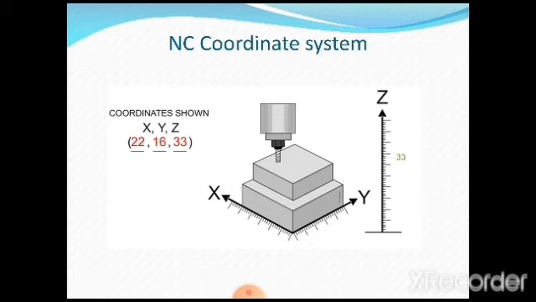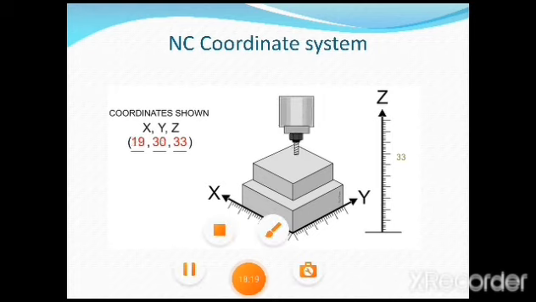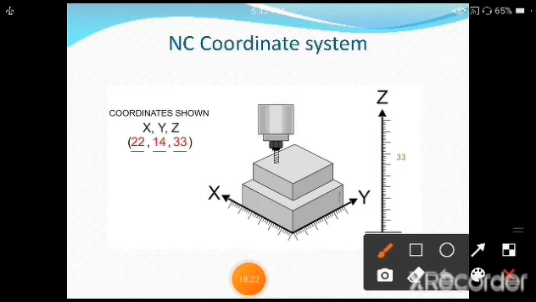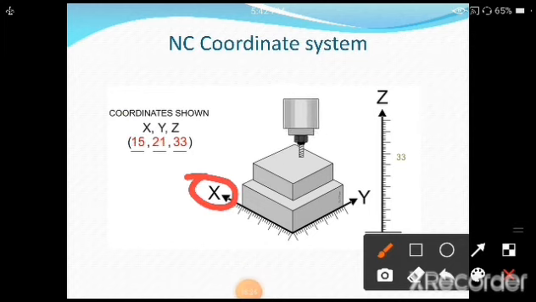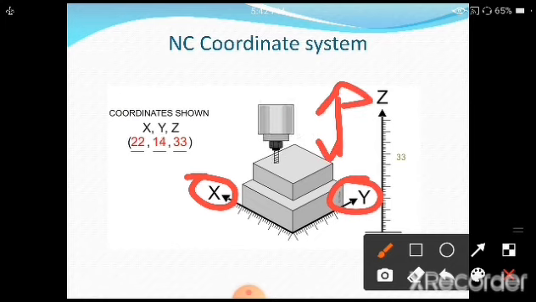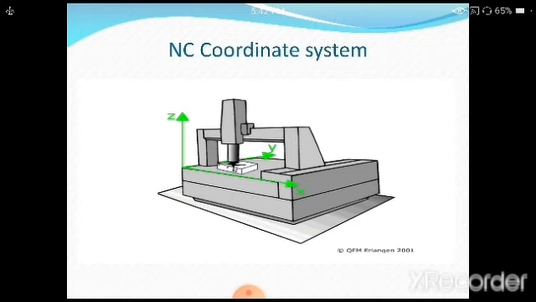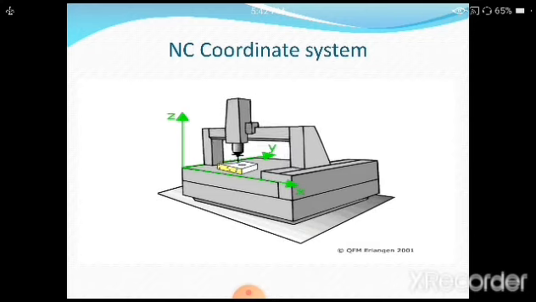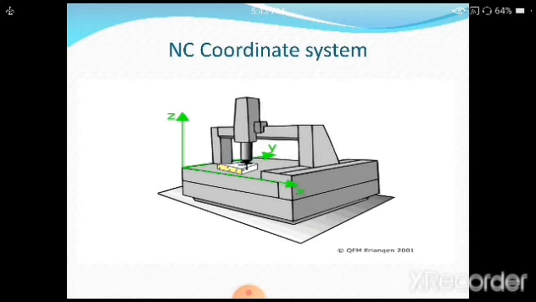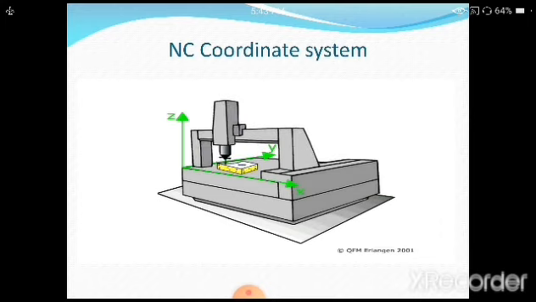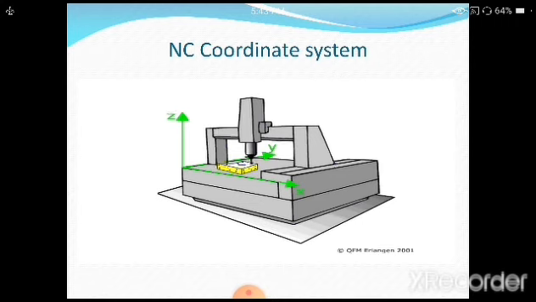How X, you are going to see clearly here, X represents one dimension, Y represents another dimension, and this is nothing but a Z, which you are going to see very clearly on the screen here. Again also one more for clarification purpose, you are going to see how the movement of the tool is going to take place. Just have a view for about 2 to 3 minutes in connection with this.